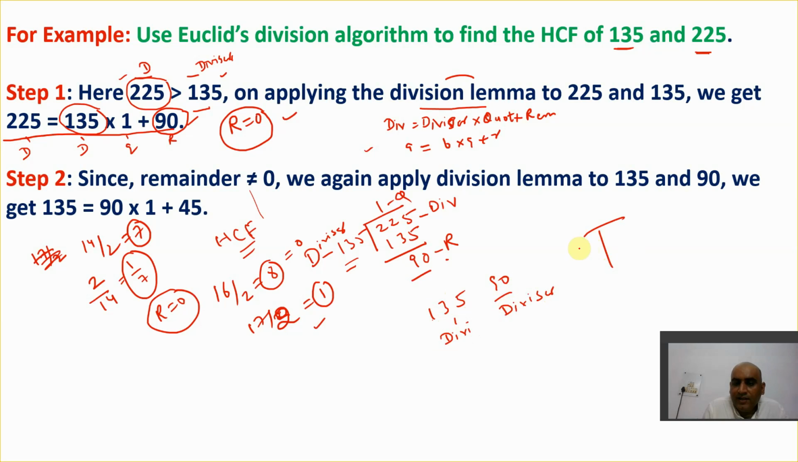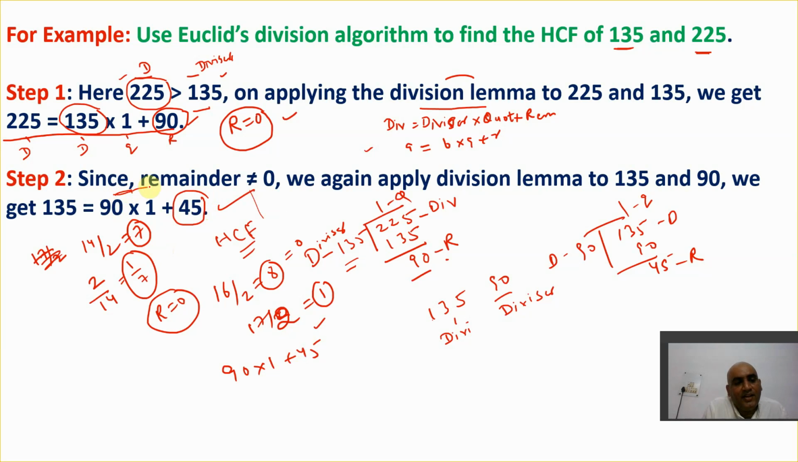So here 90 ones are 90, and 135 minus 90 is 45. This 45 is the remainder, 1 is the quotient, this is the dividend, and this is the divisor. So I break it like this again: 135 is 90 into 1 plus 45. Again the remainder is 45. It has not become 0, so in the next step I again follow the same process of division lemma.